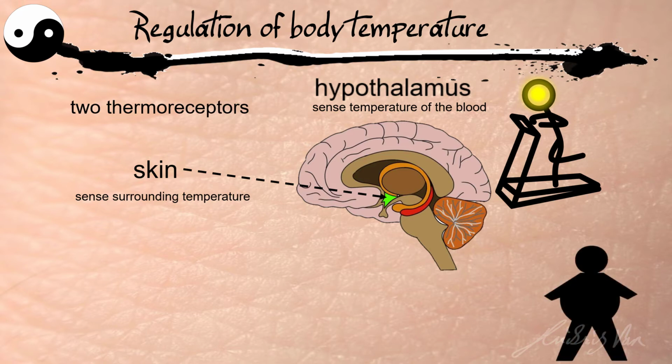Another reason why our body temperature can change can also be due to the surrounding temperature. So normally, let's say we are sitting down here, we are losing heat to the surrounding because our body temperature is around 36.9 degrees Celsius and our surrounding temperature is lower. So definitely we will be losing heat.